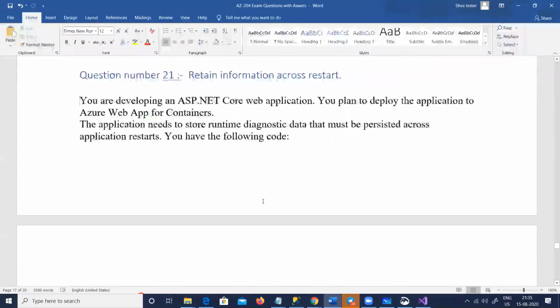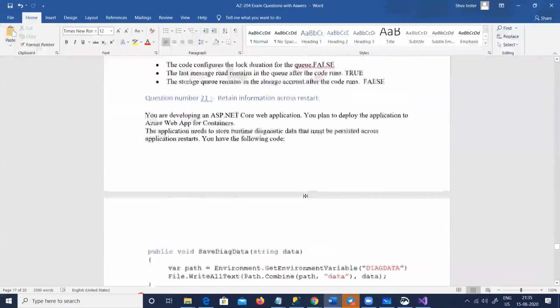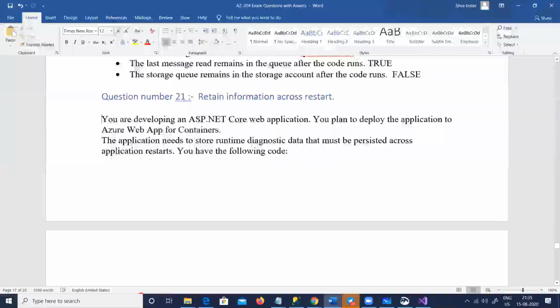So let us go and read the question now. You are developing an ASP.NET Core web application. You plan to deploy the application to Azure Web App for containers. So you have a container, like a Docker container or any other container, where you want to host your web app. So you are using microservices or Docker. The application needs to store some runtime data that has to be persisted